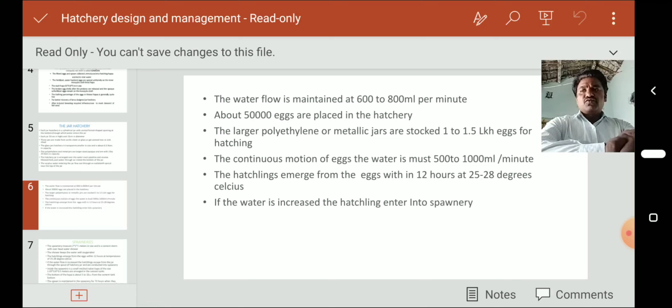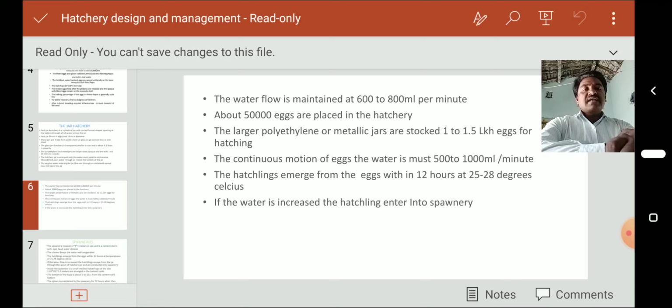Whenever the moving water has a high amount of oxygen, the eggs' basal metabolism rate, or BMR, is very high, and the eggs' activity is very high. Then only are the hatchlings released from those eggs.